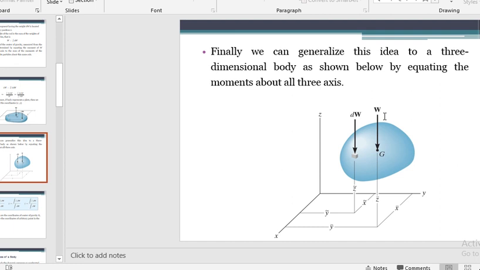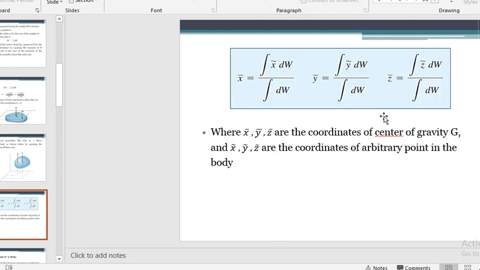Finally, we can generalize the idea to a three-dimensional body as shown in the figure. These are basically the derivations for a three-dimensional object. In a single dimension, we just follow the x direction, the y direction, or the z direction. For a three-dimensional object, we have to solve this derivation for three dimensions as well.